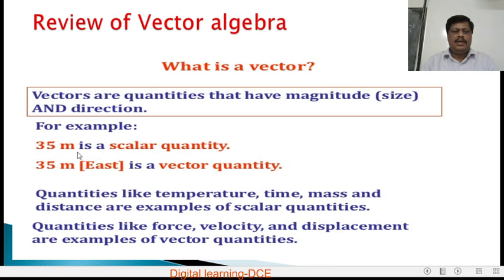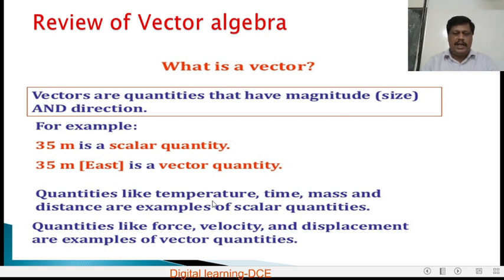For example, 35 meter is a scalar quantity. That means it is only a scalar. 35 is a scalar quantity. Whereas 35 meter east represents a vector quantity, because in 35 meter east it has both magnitude, 35, and east, that is, it represents the east direction. So it has both magnitude and direction. Therefore, 35 meter east is a vector quantity.